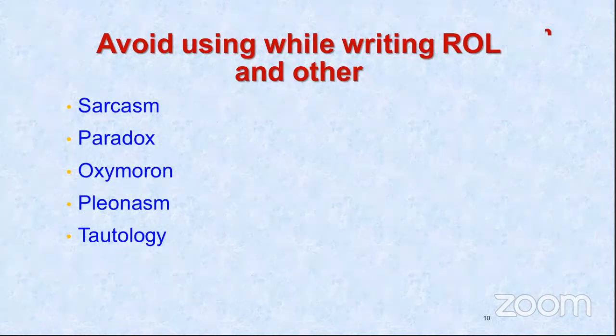Then pleonasm, this is also very important, where you use more words than necessary, like when you say, I saw this with my own eyes. When you are talking one to one, if you use these words, it is fine. But at the time of writing research, these kinds of statements should be avoided. And tautology, unnecessary repetition, like saying there is a huge plethora of studies, huge number of studies, when plethora means the same.